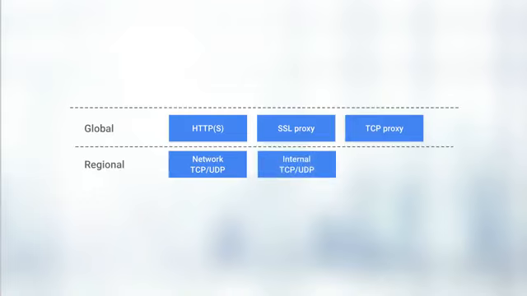Network load balancing handles additional TCP-based protocols, such as SMTP traffic, with the ability to inspect connection-related characteristics. Internal load balancing only receives traffic from internal network instances for better security.